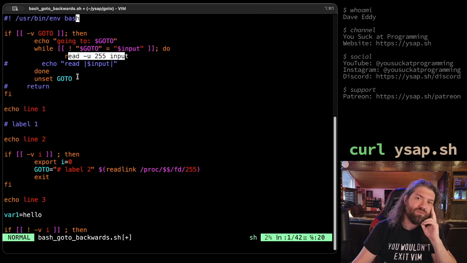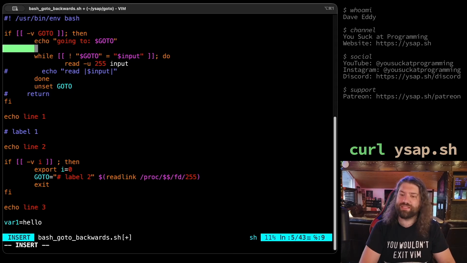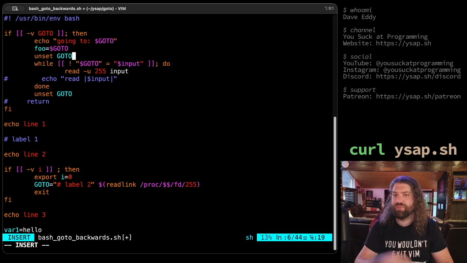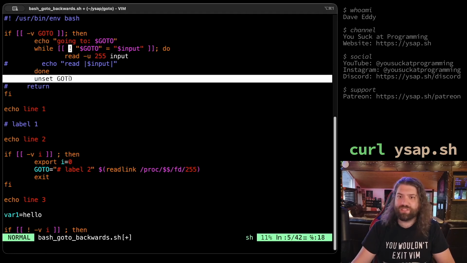If you're skipping over the input here, won't you not run this unset GOTO? I don't think this will run. Wouldn't you need something like this? Like set a throwaway variable, like foo equals GOTO, like a temp variable. Like temp equals GOTO while temp is not equal to that way. And then you can unset GOTO here. So I think you might want something like that, but let's look at it. So we unset GOTO. I'm not convinced this will run.